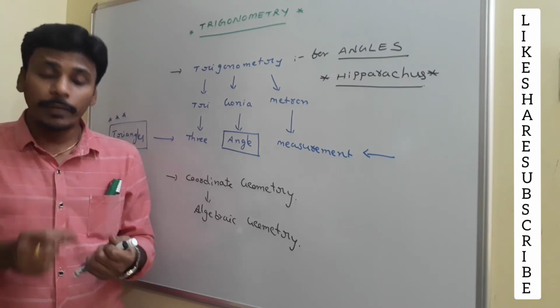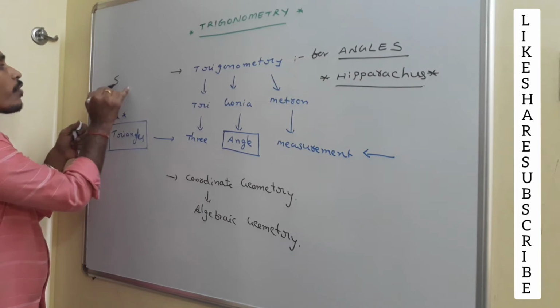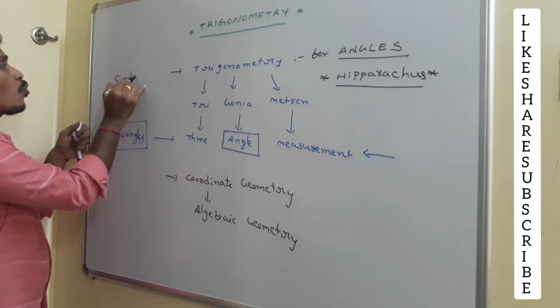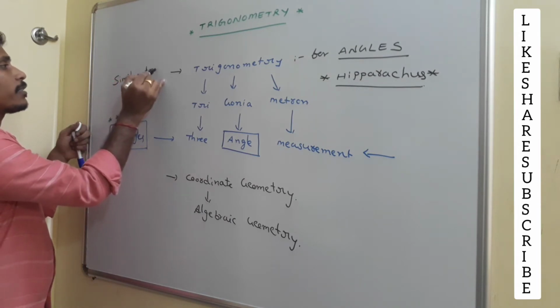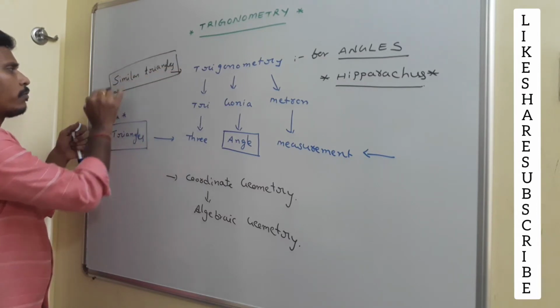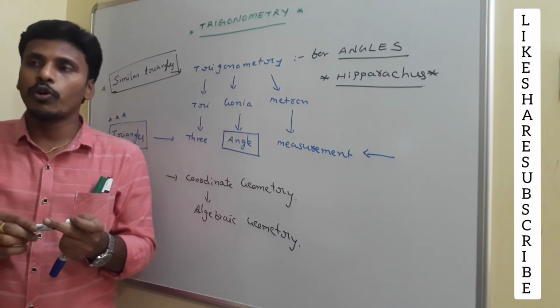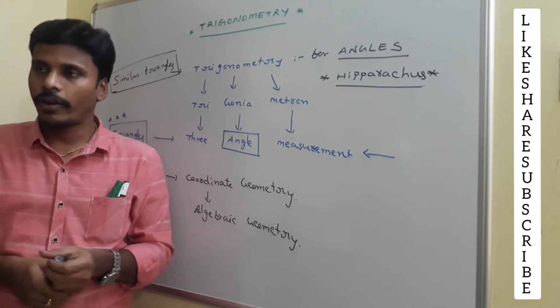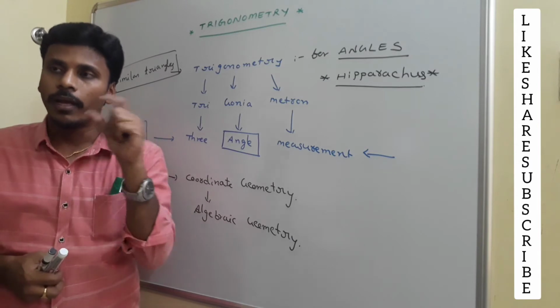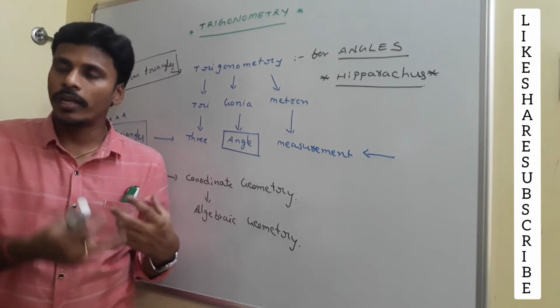The main purpose of trigonometry is that it is the next version of similar triangles, right? I think you know about similar triangles also. Otherwise, in the next class I will give you a brief idea about similar triangles, 10 to 15 minutes, which we require in this chapter.